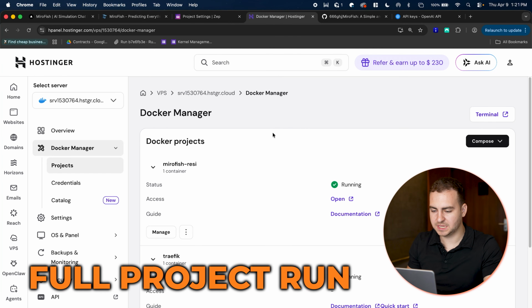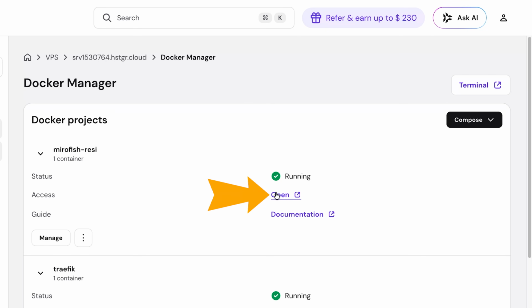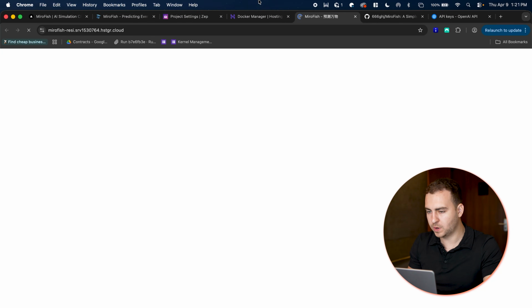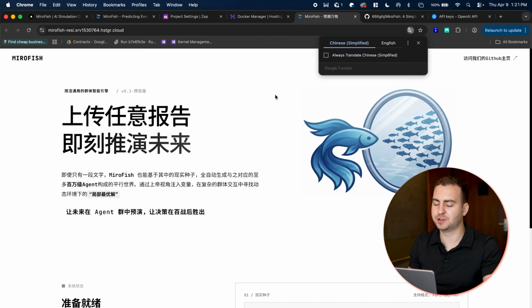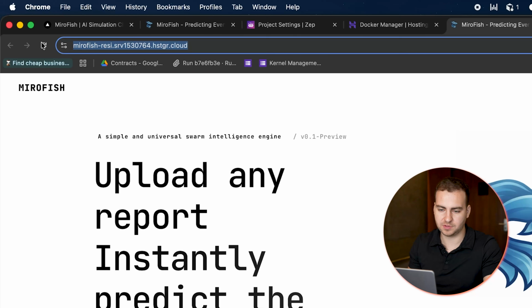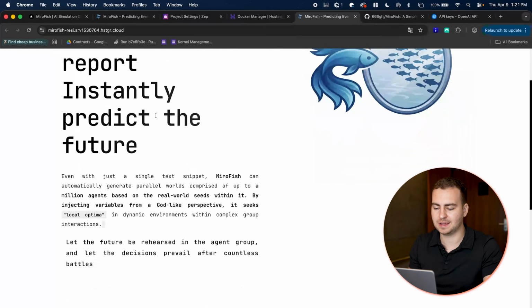All right, so the deployment is finished. You can now see that I can just press this open button under Docker Manager in the Hostinger portal here. When I do that, it's going to open this up. Now you're going to notice that it's Chinese because this was developed by someone in China. So I am just going to translate it automatically, which your browser should do if you're working in Google Chrome. And now you have the URL, which you can use anytime you want to run a prediction.